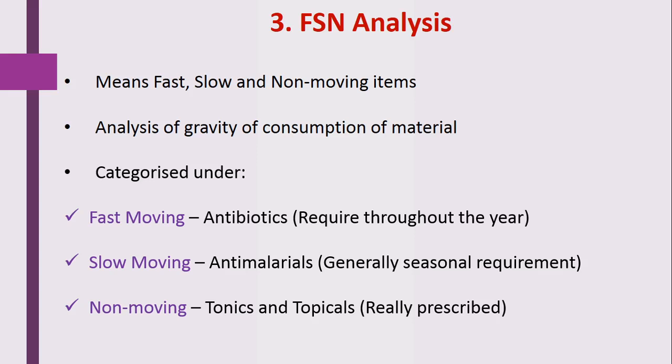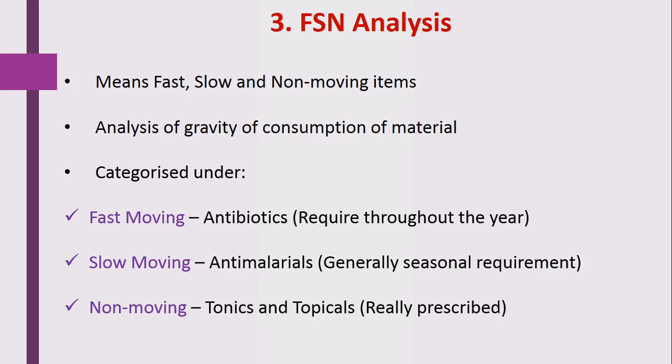In case of 100 patients, only 2 to 3 patients require that particular medicine. So that's why the consumption of that particular medicine is less, and it comes under the non-moving category. So this is overall about the FSN analysis. By doing that analysis, the inventory of that particular material is controlled.